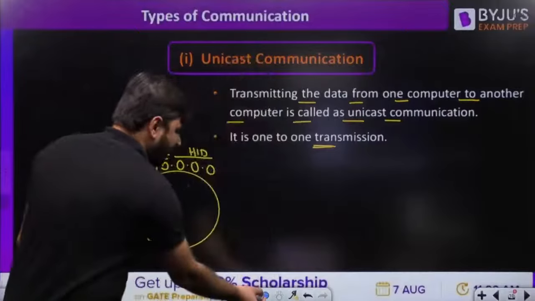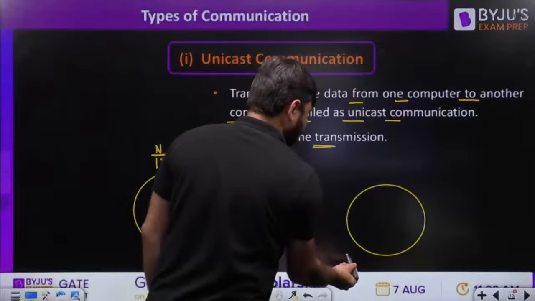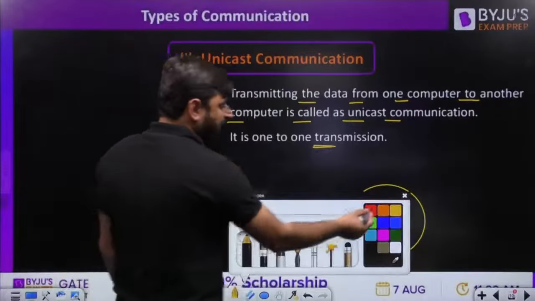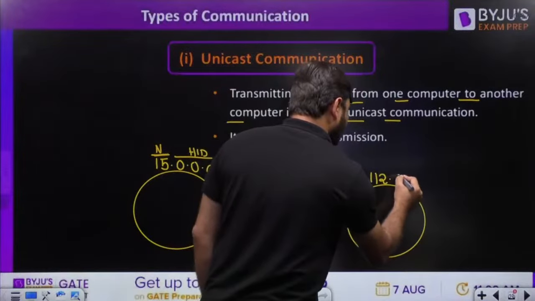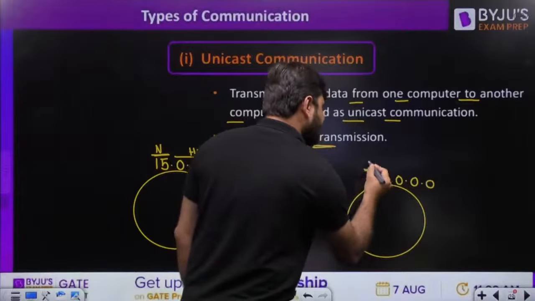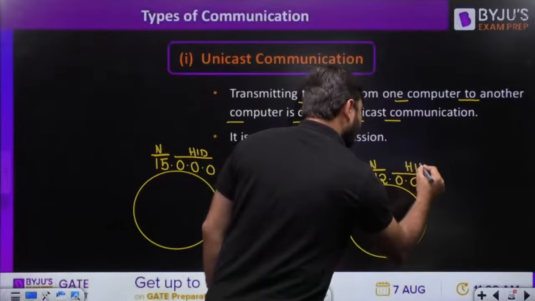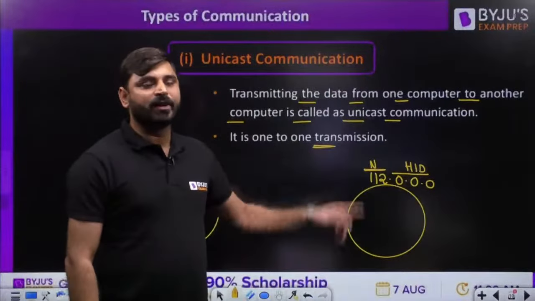Now, my dear friends, suppose we have another network here, with the network ID 112.0.0.0. 112 is also in class A, so network ID is 8 bits and host ID is 24 bits. We have all zeros in the host ID part, so this IP address represents the network ID of the entire network.